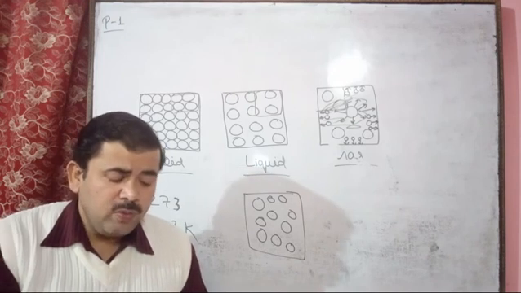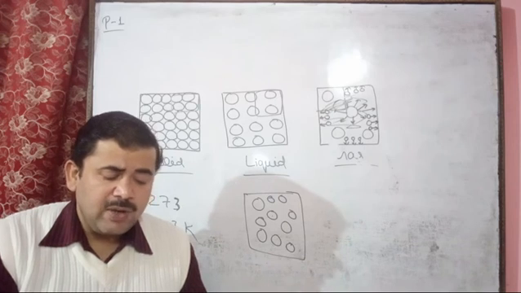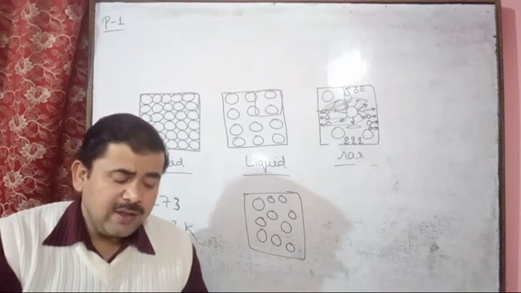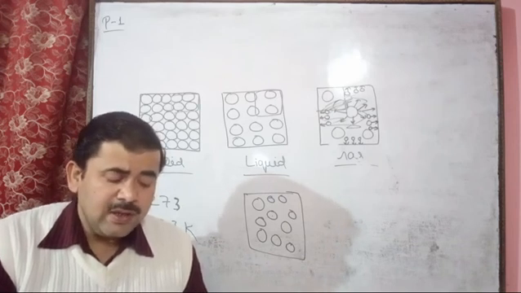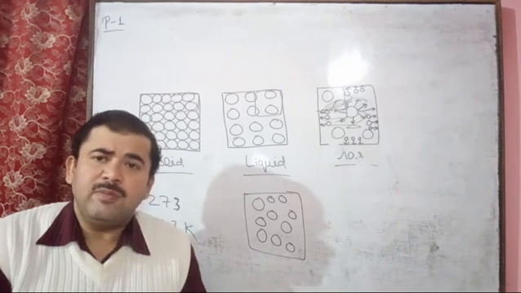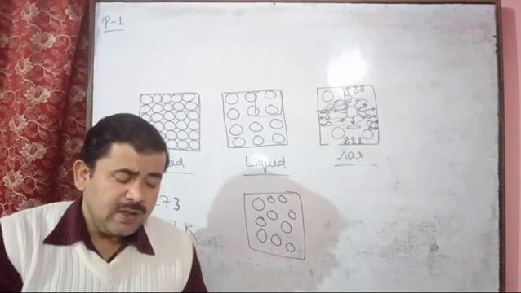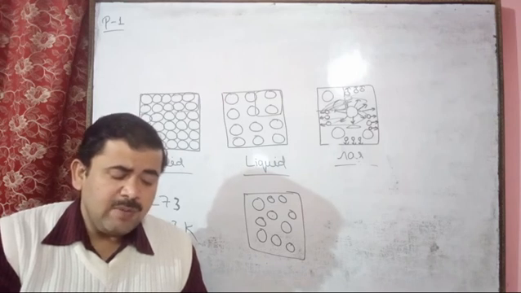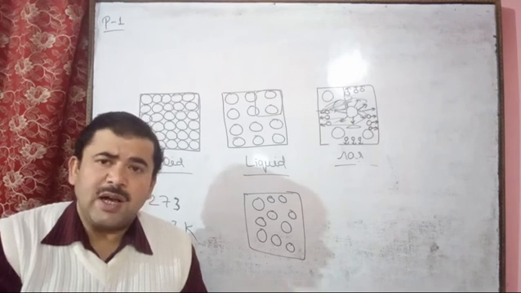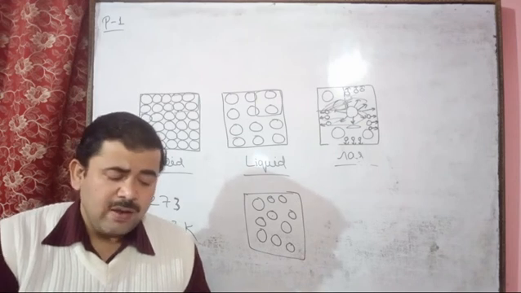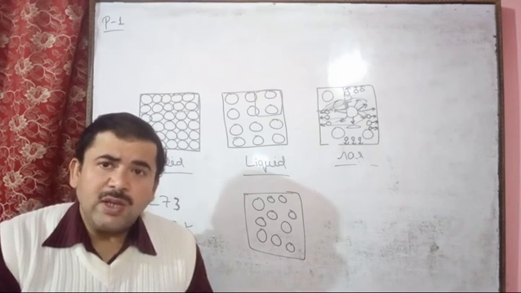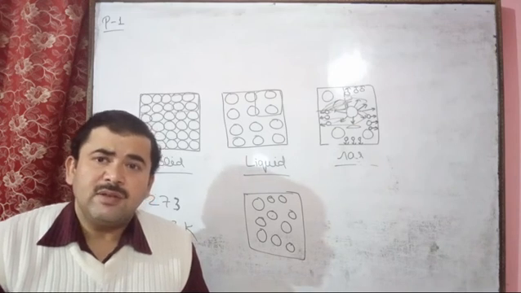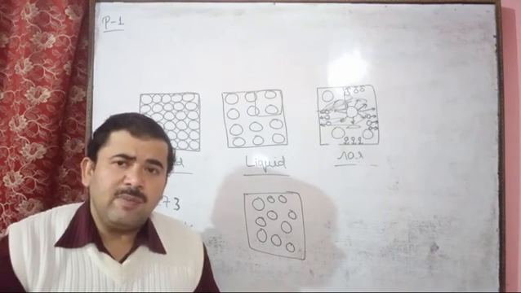In the second experiment, pressure is 1, just half of the first experiment's pressure, and the volume is 1000, just double. So these are the experimental facts.